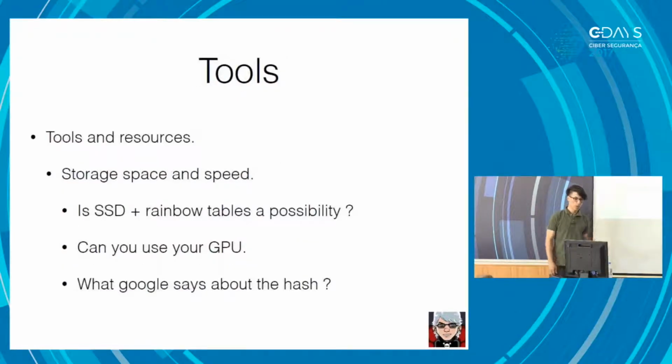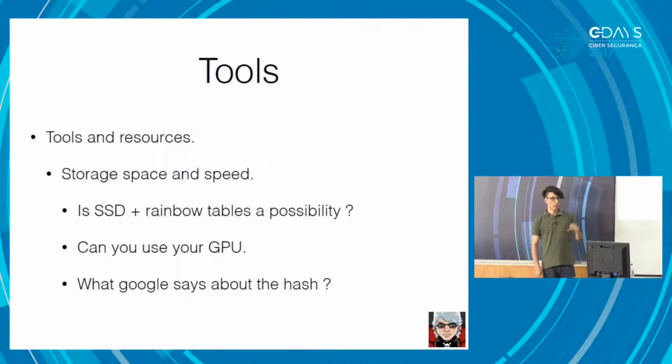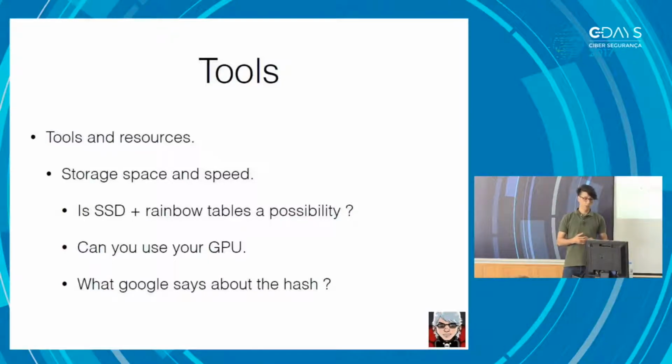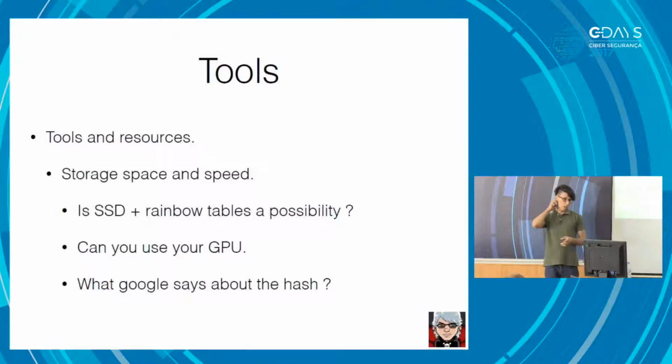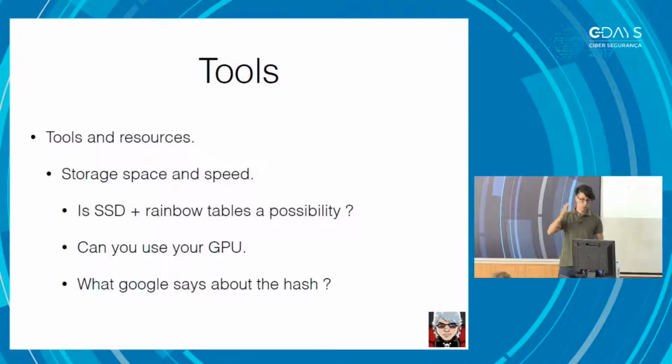Tools. I won't go too deep about these tools. If you have SSD, for example, I've had good results with rainbow tables. They helped me a lot to eliminate cases where I was trying to figure out if I had passwords that were essentially number-based or full lowercase-based, for example, and had pretty good results. Having a lot of machines also helped in my research because I could run these stacks in parallel and compare results.